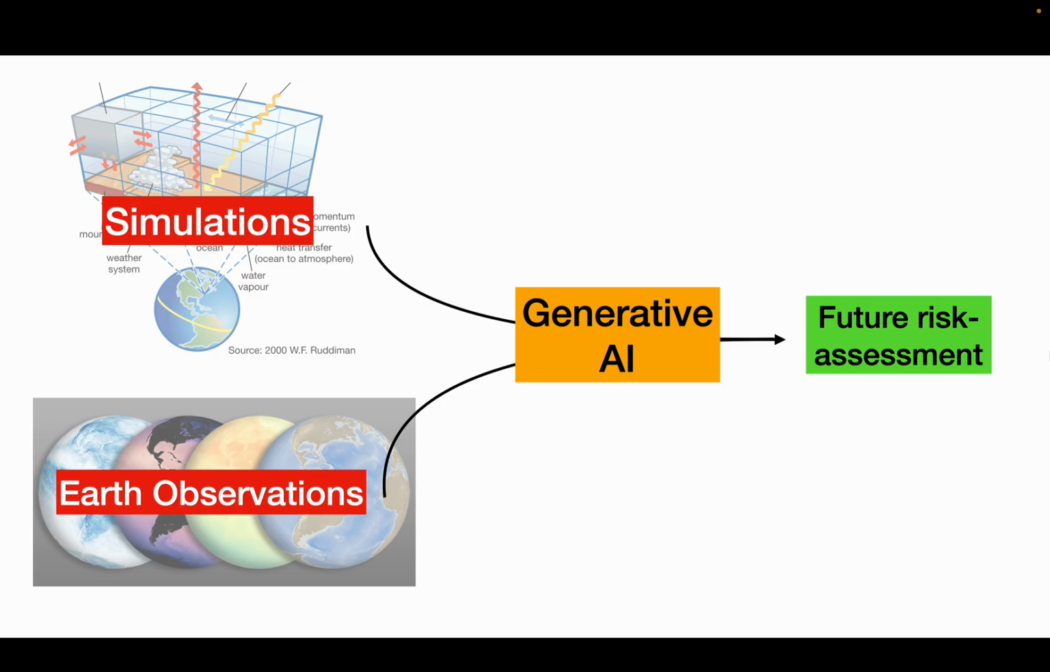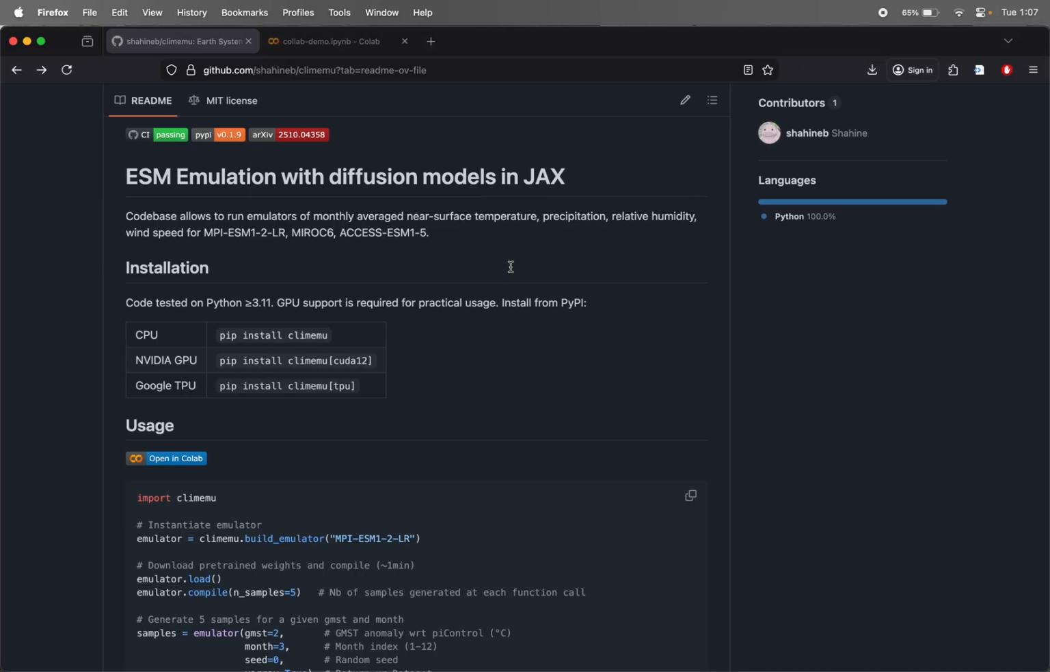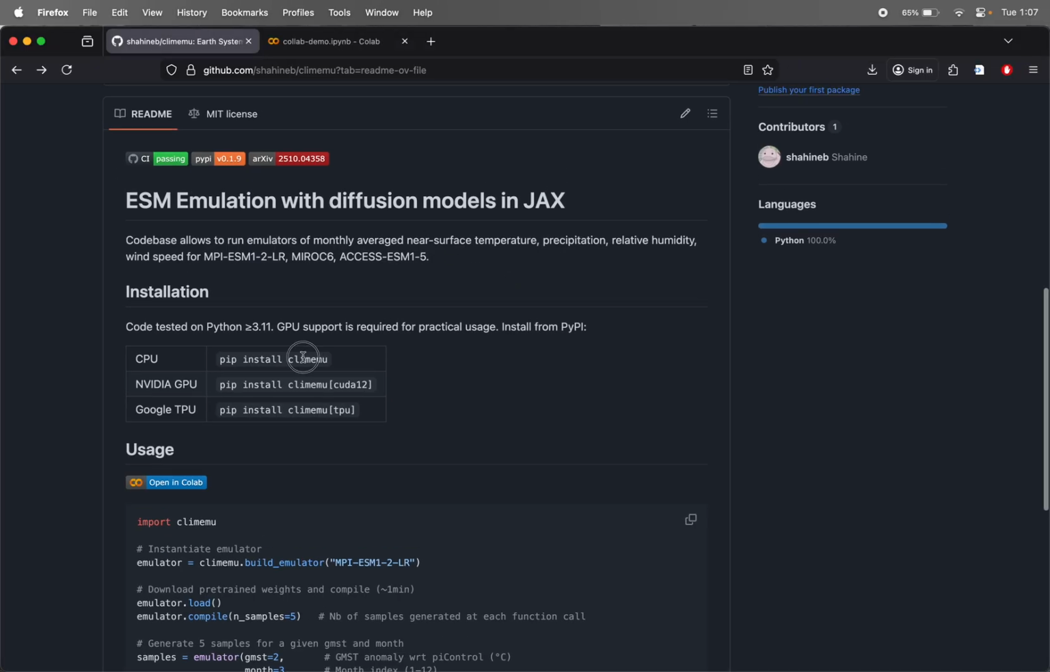And I'm going to demonstrate to you a quick tool that I've already built around this, which uses generative AI to reproduce climate simulations at a fraction of the cost. So there's a GitHub repository for this tool called ClimeMU. Instead of just describing it, I'm actually just going to show you. There's a Colab notebook which you can follow here and just open at home and try for yourself.